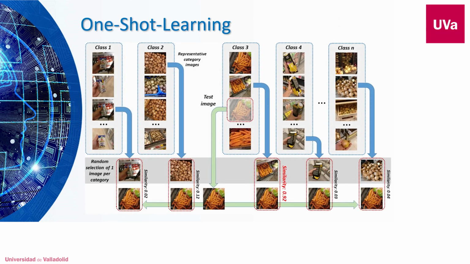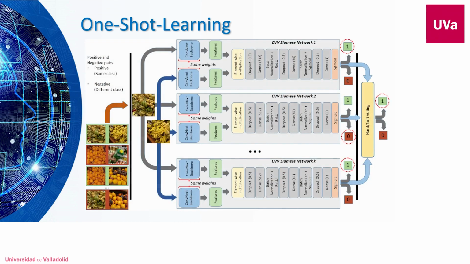The one-shot learning problem seeks to be able to classify samples into different categories for which only one example is available. It is a type of problem within the group known as few-shot learning, where models are sought that are able to classify samples when there is very little labeled data. Our research focuses on the use of ensemble models of binary classifiers using Siamese networks trained with disjoint class groups.